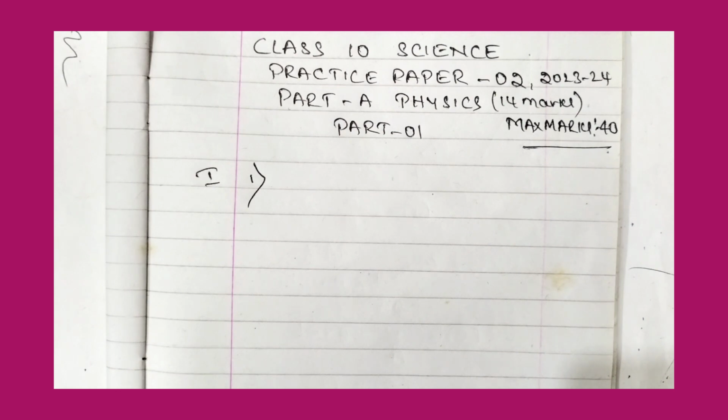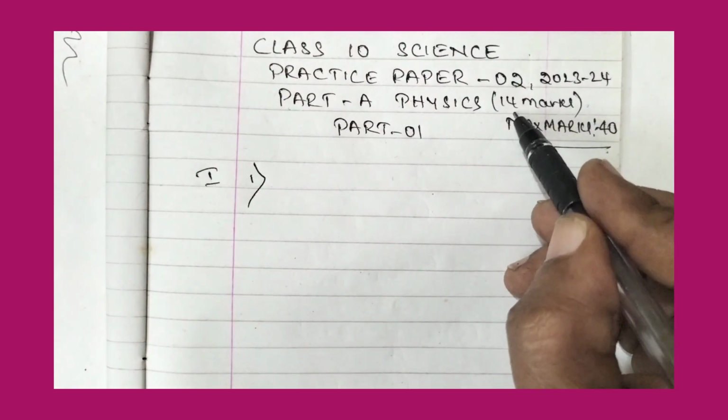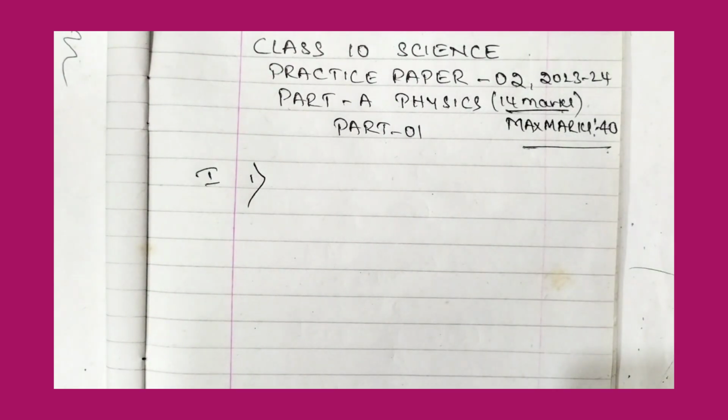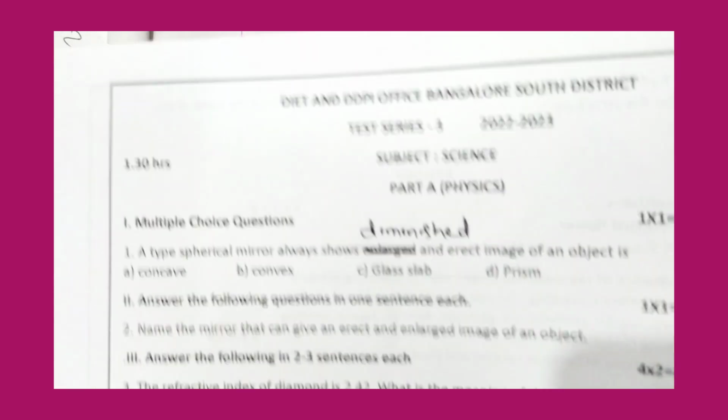So let us answer another science paper of class 10th. This also has maximum marks of 40. That 40 marks include part A physics, part B chemistry and part C biology. Now in this video, in part number 1 of practice paper number 2 of 2023-24, we are going to answer only the physics part, and that physics part will contain 14 marks. So let us see, out of 40, part A is physics which includes 14 marks. So now let us answer the first question.